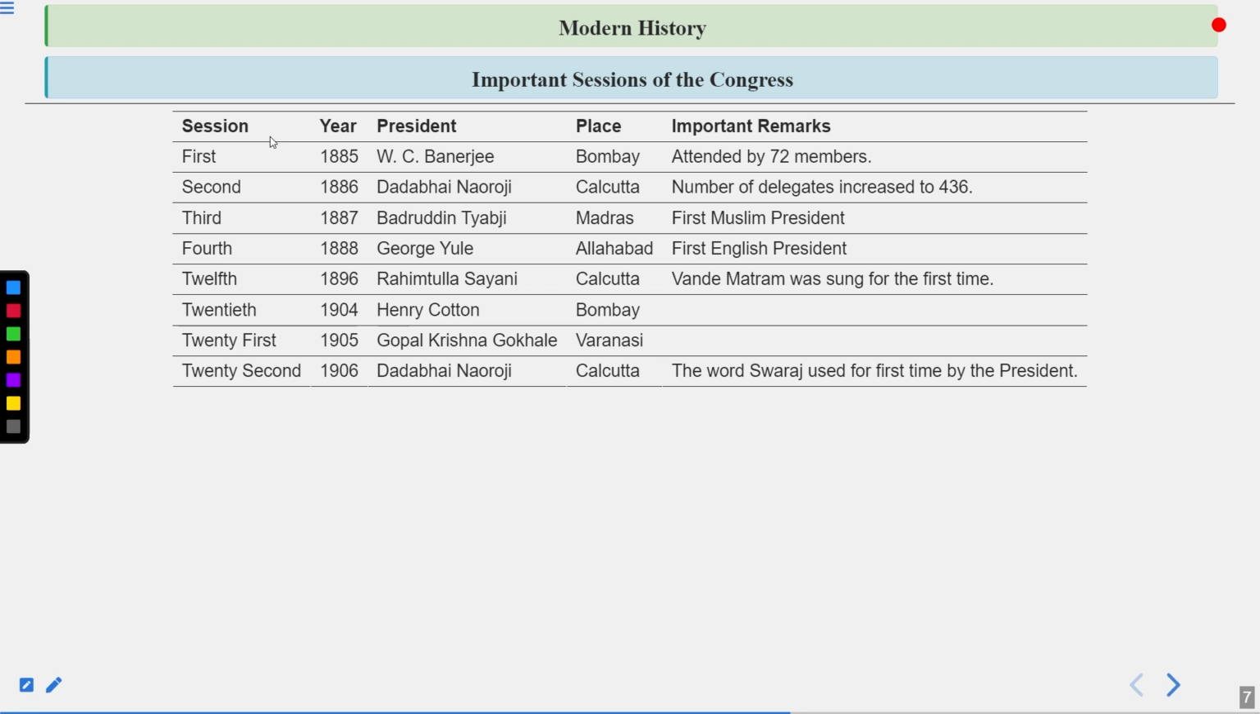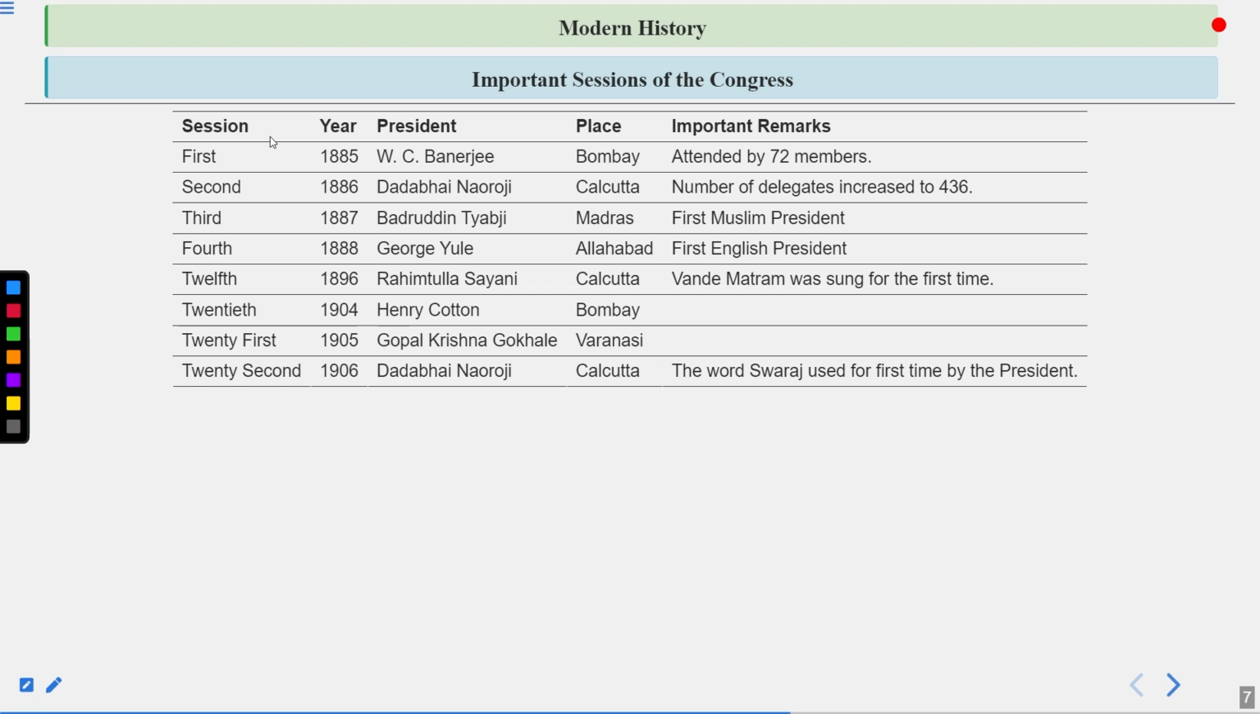Then comes the 21st session, that was in 1905, and Gopal Krishna Gokhale, also famously known as the leader of the moderates among the Indian National Congress, and was also famously known as the political guru of Mahatma Gandhi. He became the president at the Varanasi session in 1905.